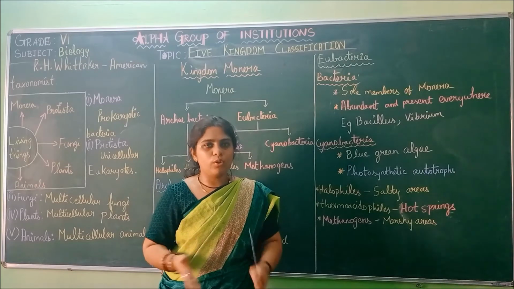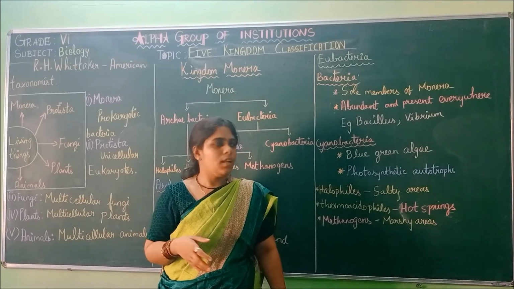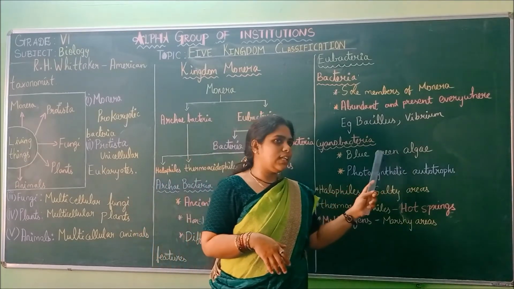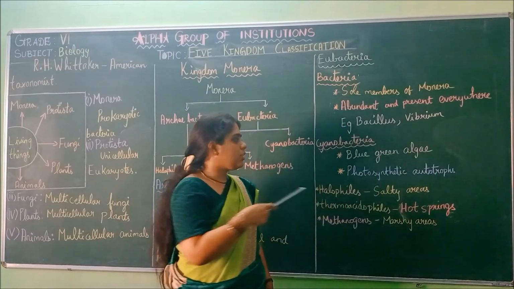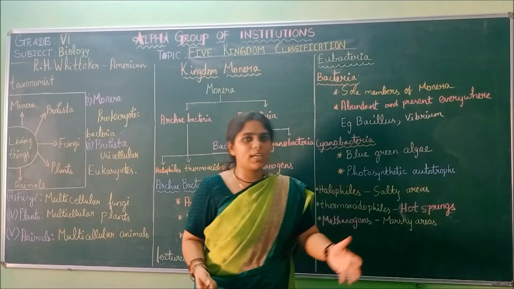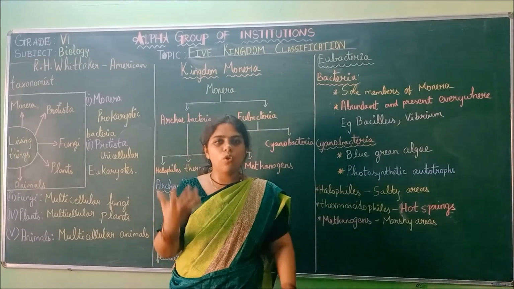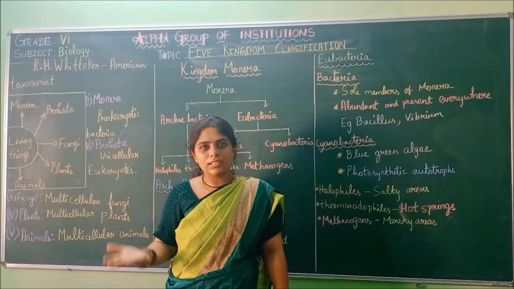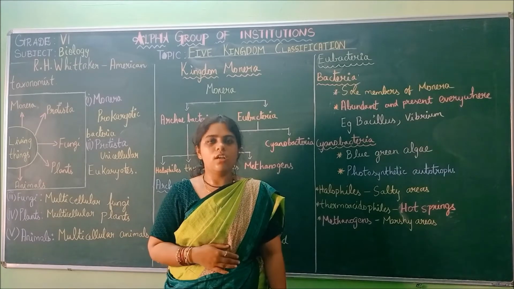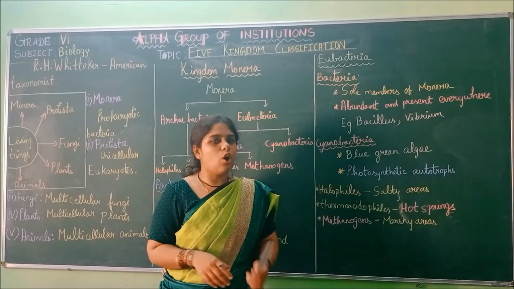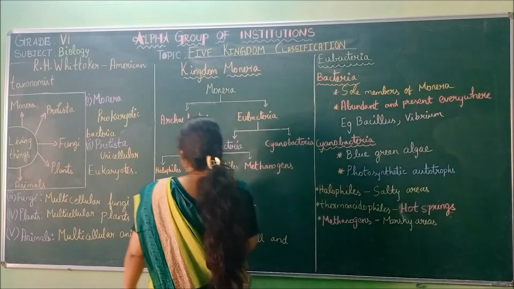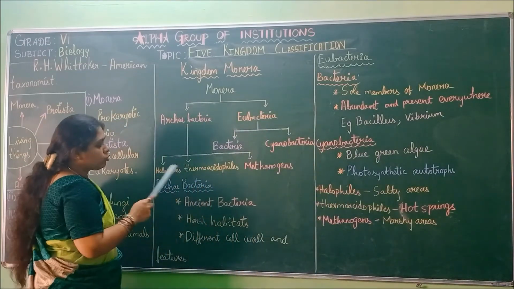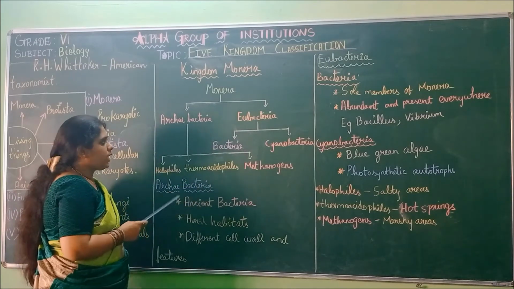Green means chlorophyll. Since photosynthesis is possible, they are called autotrophs. Why? Because they prepare their own food. They do not depend on other organisms for nutrition. So they are photosynthetic autotrophs.